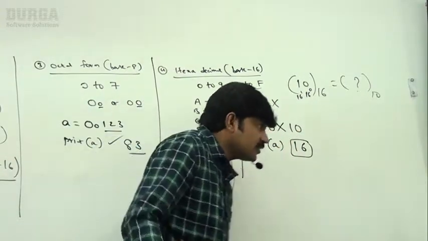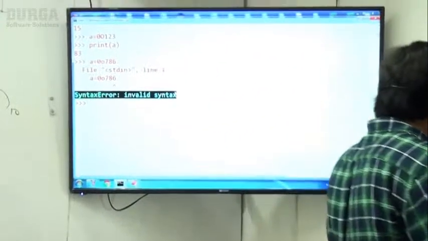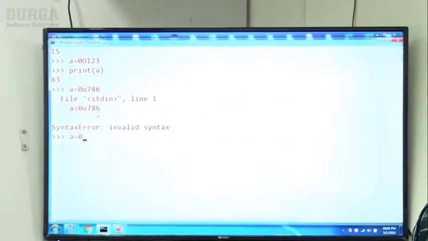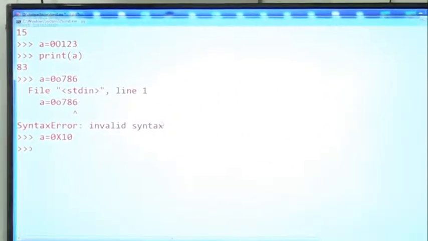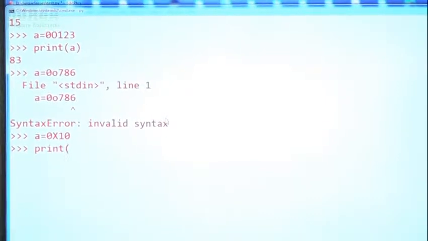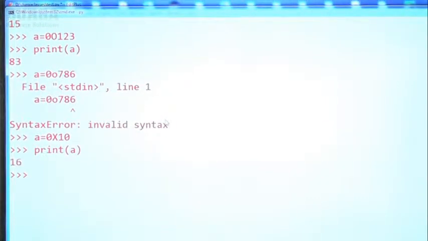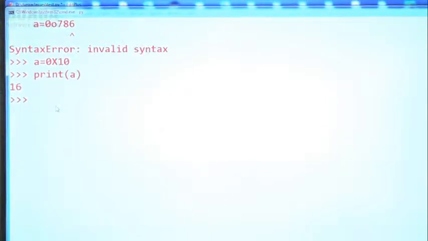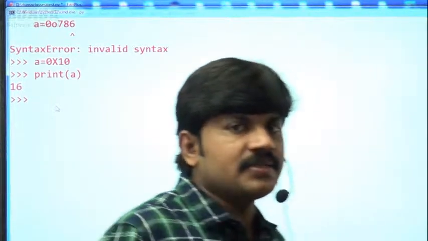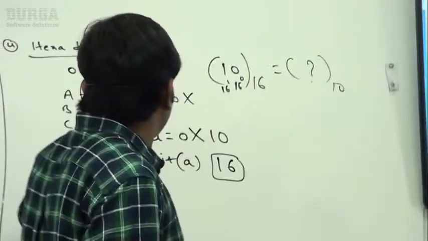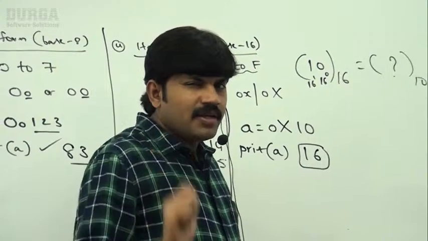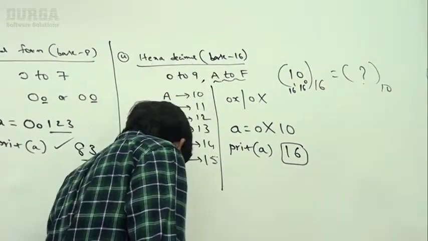Let me cross check, sir. A is equal to 0x10. Yes, perfect. Now let me print of A. What is the answer? 16 itself is the answer. This is, sir, the way how you can represent hexadecimal numbers. But here, let me go for another small example.